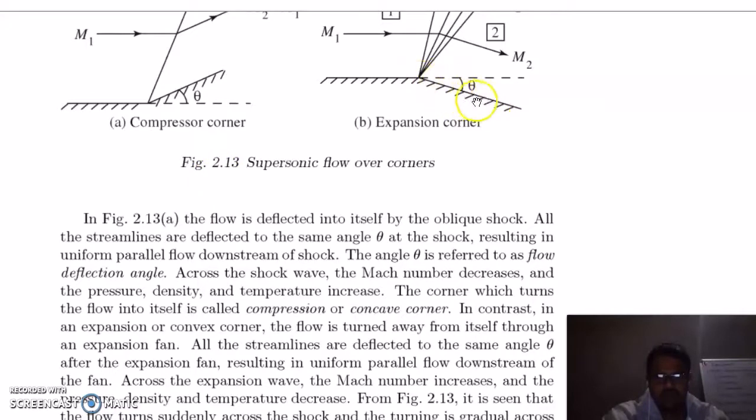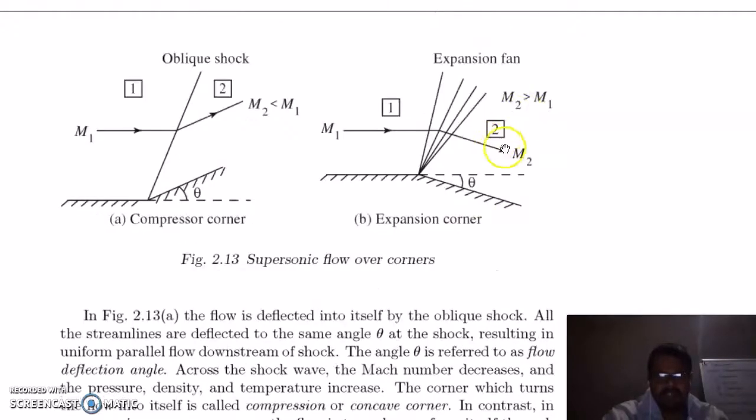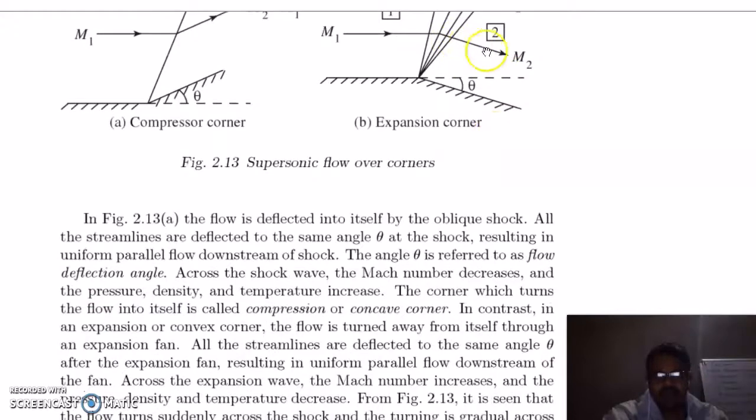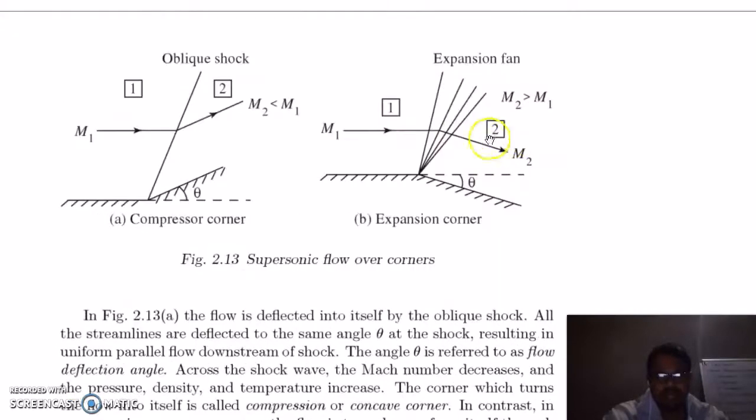This is called an expansion or convex corner. The flow is turned away from itself through an expansion fan. In this case, you can see the Mach number will increase downstream of the flow, and all these streamlines will turn by the same angle theta. Pressure, density and temperature will decrease along the flow direction.